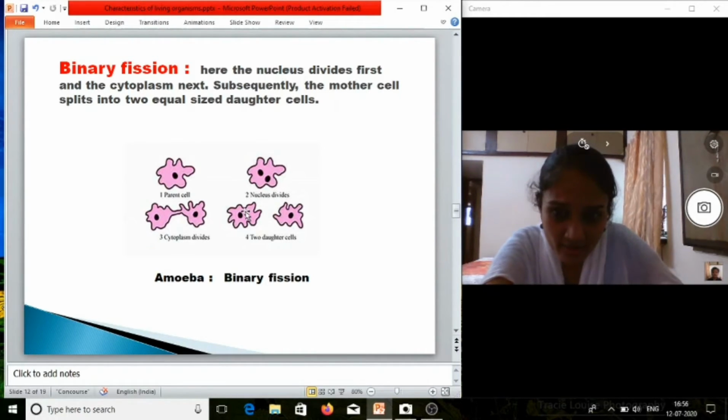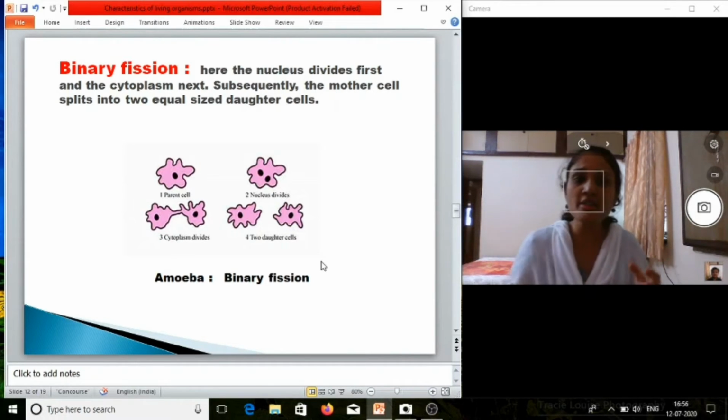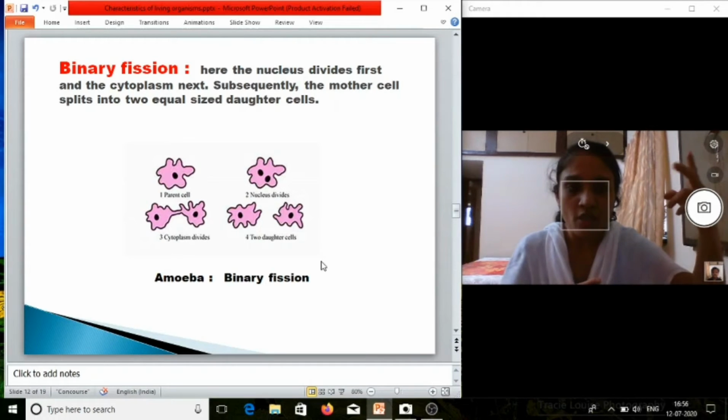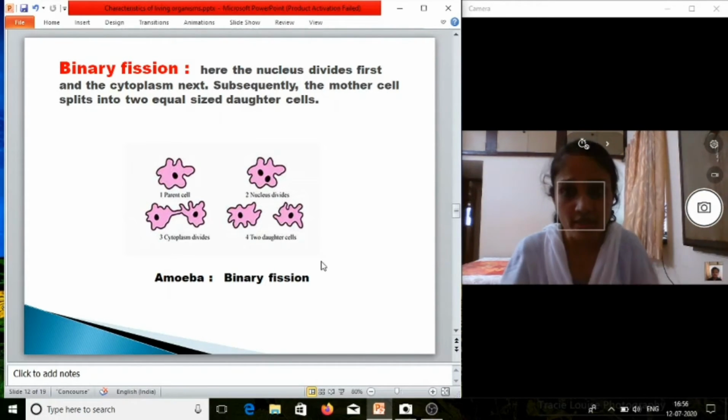Now each amoeba you can see, this amoeba will also undergo binary fission. This amoeba will undergo binary fission. So this amoeba will produce another two amoeba. This will also produce another two amoeba. So total 4. So in this way amoeba will reproduce. Suppose one amoeba is there. From one amoeba two amoeba. From two amoeba 4. From 4 to 8 amoeba. Like that the numbers are increasing.